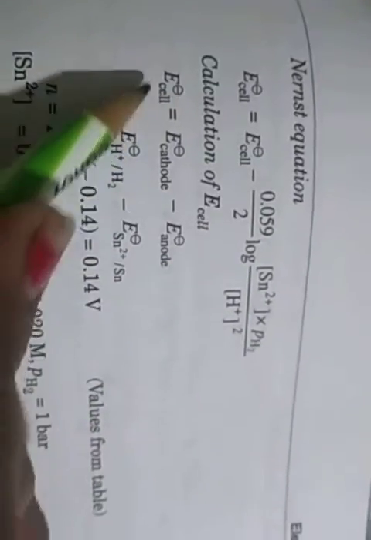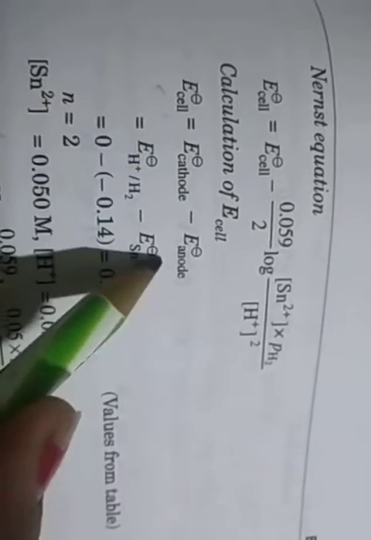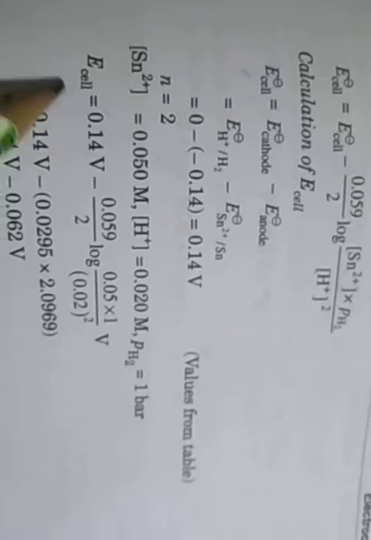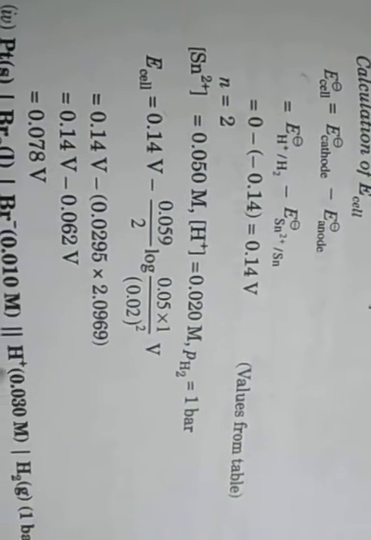Then you write the cell reaction, note how many electrons are lost, and then write the Nernst equation and put in the values. The upper side is oxidation and the downside is reduction. Then calculate E naught cell, and put E naught cell, the number of electrons and the concentration into the E cell Nernst equation formula, and calculate.